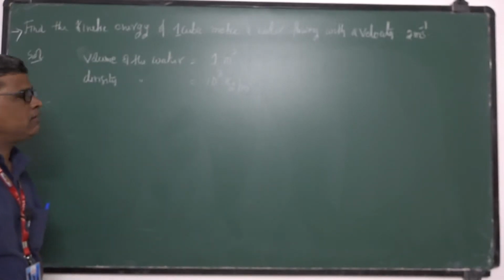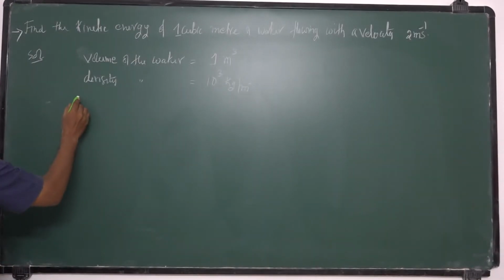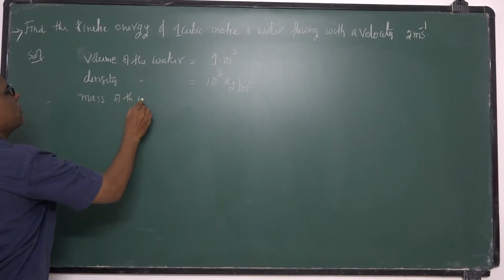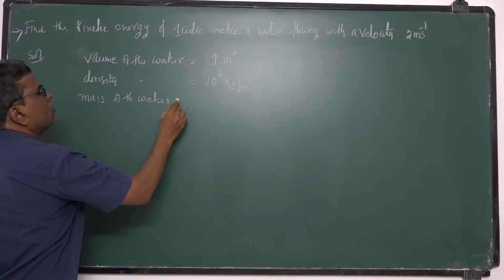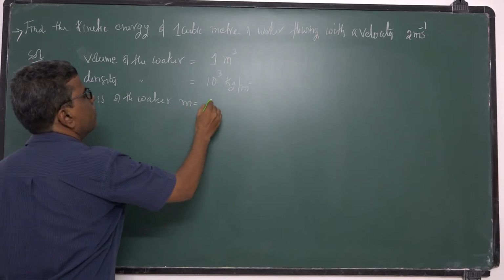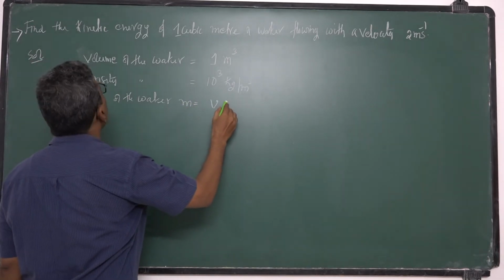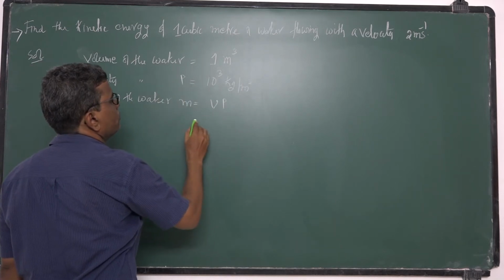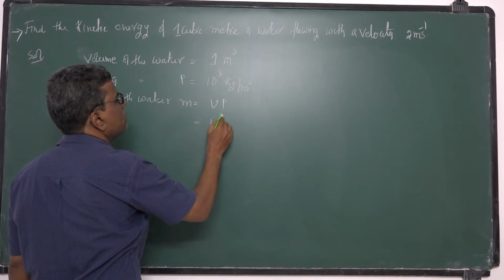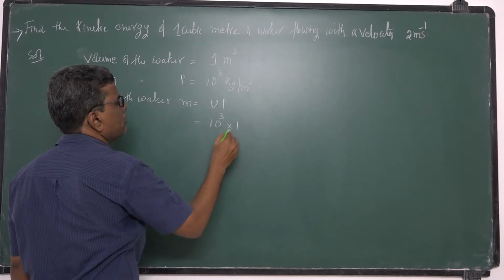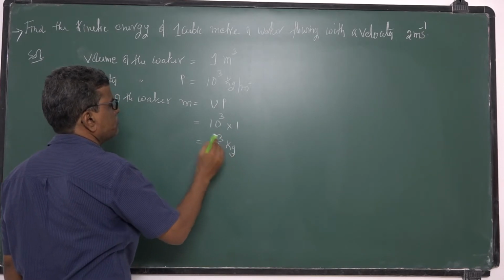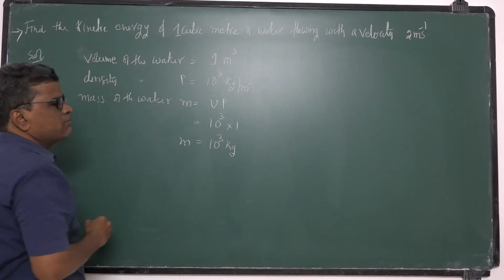This is density of water. So what is mass of the water? m is equal to volume into density, that is 1000 into 1, that is 1000 kg. This is mass of water.